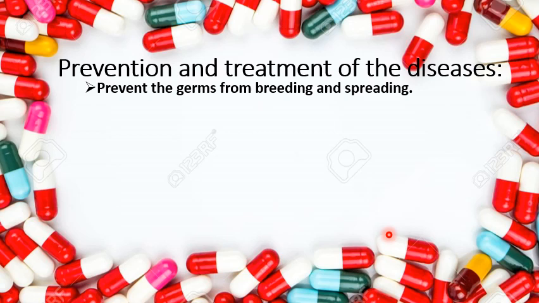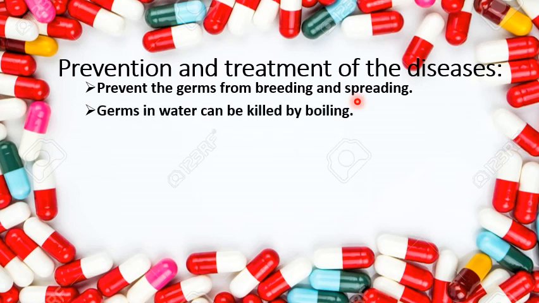It means we have to prevent the germs from breeding and spreading. Chemical disinfectant can be used to kill germs. Sunlight is the natural disinfectant. Fewer germs breed in houses which are airy and open to sunlight. Germs in the water can be killed by boiling.